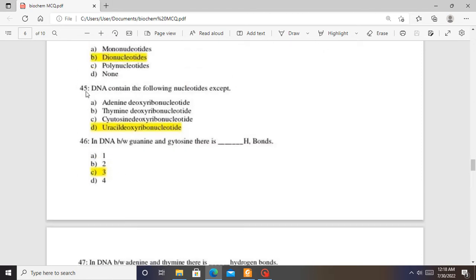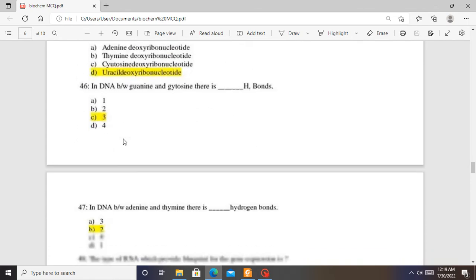45. DNA contains the following nucleotides except. So which of these is not contained in DNA? Is it adenine deoxyribose nucleotide, thymine deoxyribose nucleotide, cytosine deoxyribonucleotide, or uracil deoxyribonucleotide? So the answer is D. Uracil is the only nitrogenous base present only in the RNA and not in the DNA molecule.